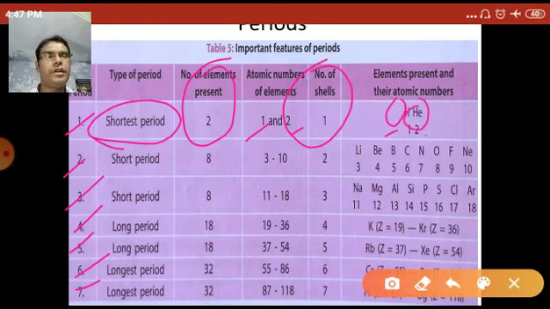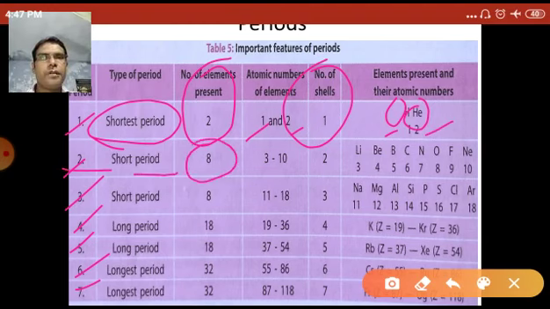In the second period, the total number of elements is 8. The atomic numbers go from 3 to 10, and 2 shells, K and L, are present. The elements in the second period are lithium, beryllium, boron, carbon, nitrogen, oxygen, fluorine, and neon.